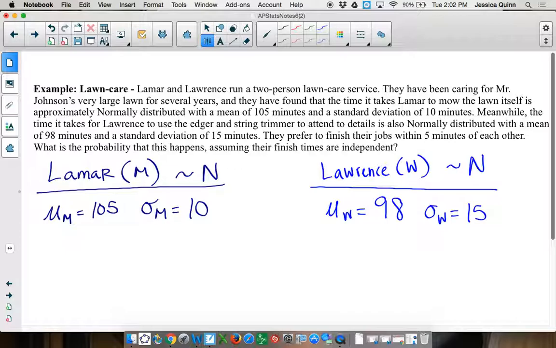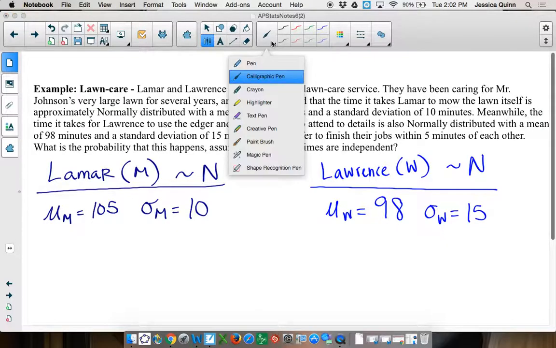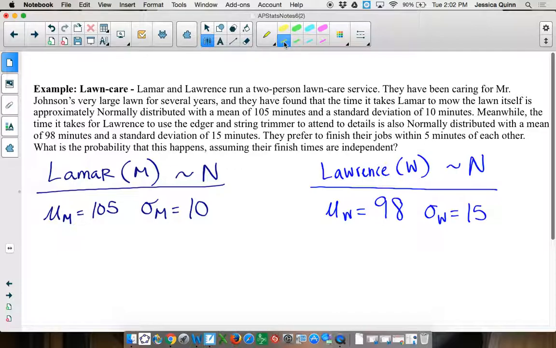Okay, so this question is asking us about how often they finish within 5 minutes of each other. So I have two separate distributions. Lamar has his own distribution of time it takes. Lawrence has his own distribution of time it takes. What are we going to do with these two distributions in this problem? Add them or subtract them?